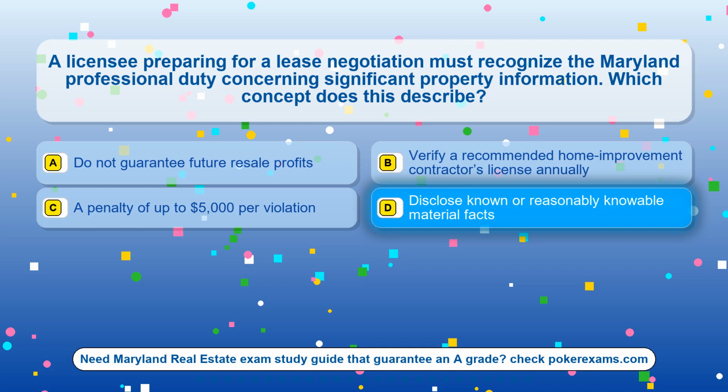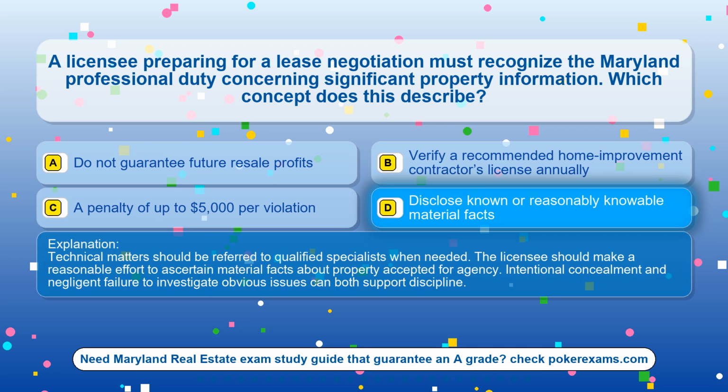The correct answer is option D. Disclose known or reasonably knowable material facts. Technical matters should be referred to qualified specialists when needed. The licensee should make a reasonable effort to ascertain material facts about property accepted for agency. Intentional concealment and negligent failure to investigate obvious issues can both support discipline.